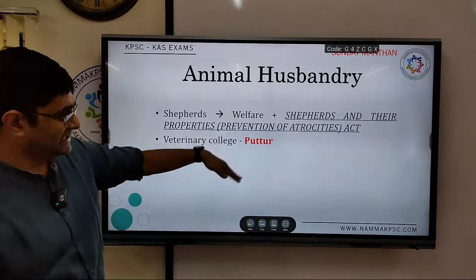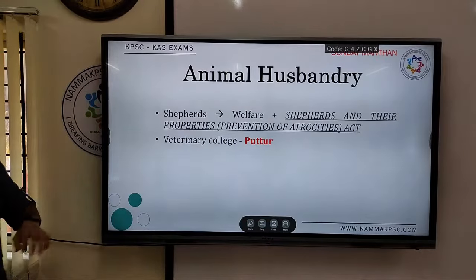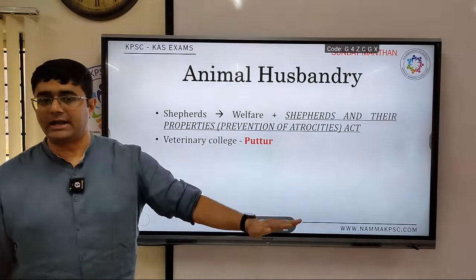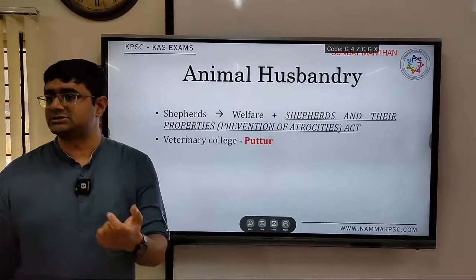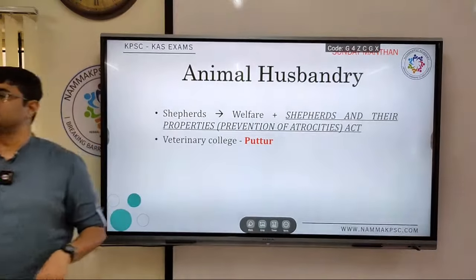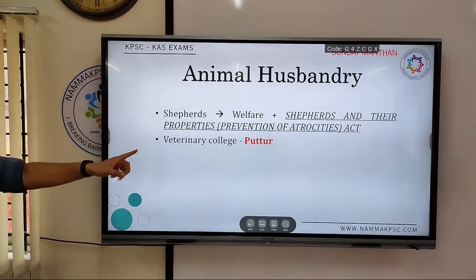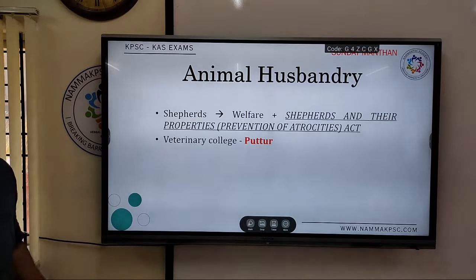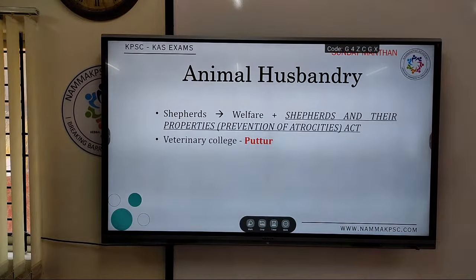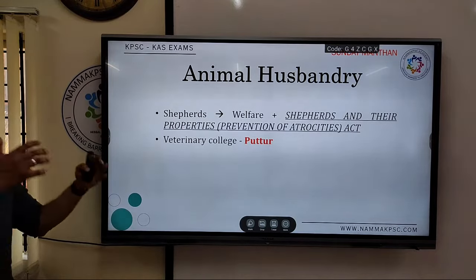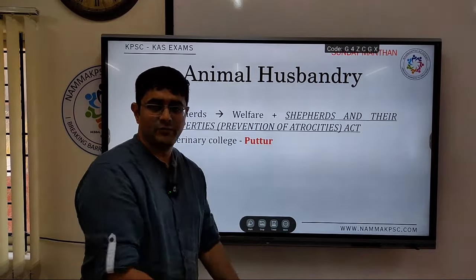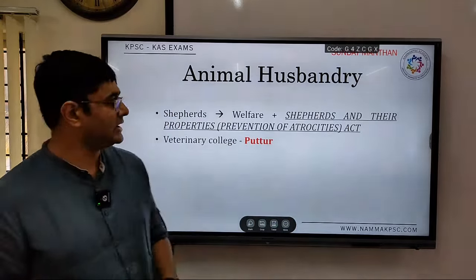But the details, in case it is in the news, probably you can understand. Basically, the government announced certain welfare schemes as well as implementing this particular act to protect the interest of the pastoral community. That's one. One more fact you have to remember, there is a proposal to start a veterinary college in Puttur. So this you can remember. Where is the proposal? In Puttur. That question itself can be asked. So like that, try and break down the entire topic into sentences or facts which can be asked in the examination. Is that okay? Is it done?